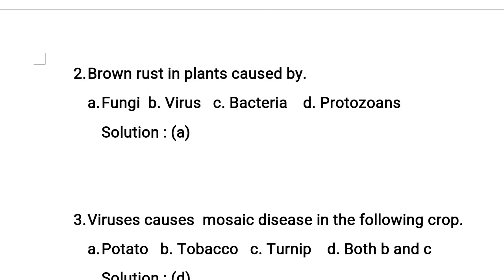Then what are the other examples of rust diseases? Red rot of sugarcane and late blight of potato along with brown rust of wheat. All these are caused by fungi. Those are fungal diseases, also called rust diseases. So the correct answer for this question is option A, fungi.